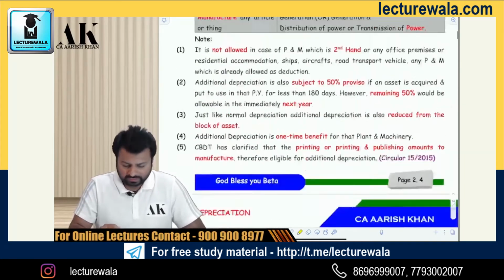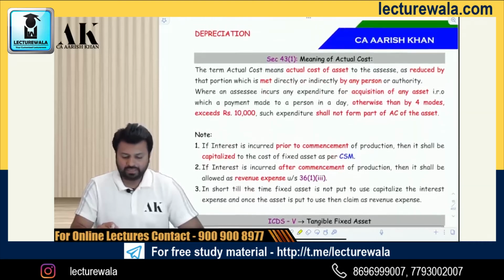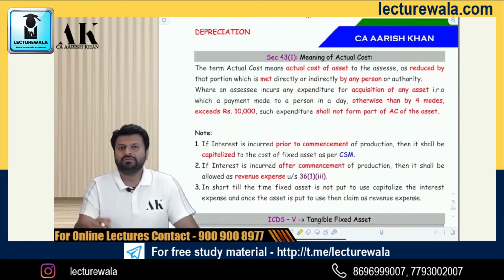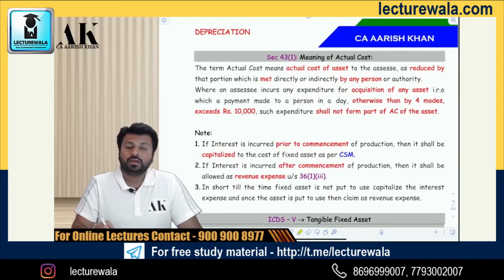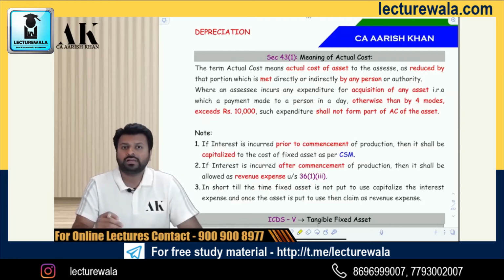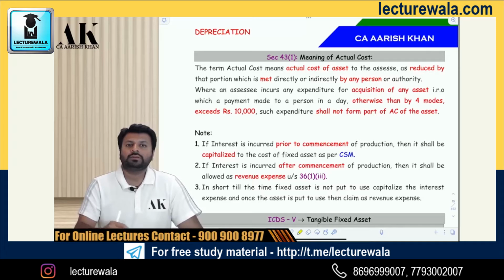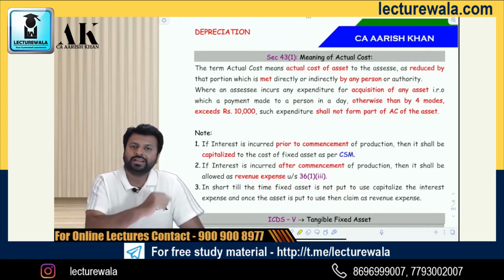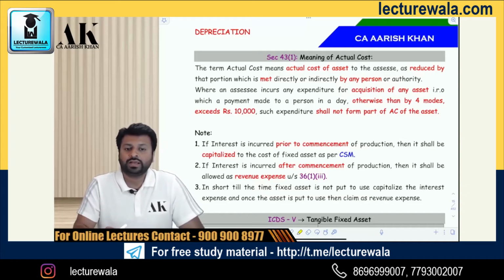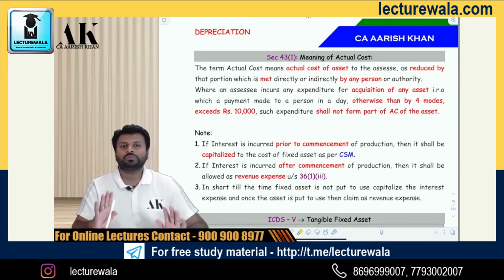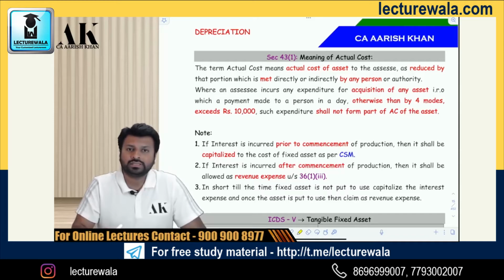Now let us go ahead towards the next part, and that is a big part, the meaning of the term actual cost. We learned some time before that as per section 43(6), WDV means actual cost minus depreciation actually allowed. So now the question which will arise is, what do you mean by the term actual cost? Is the term actual cost also defined? As you can see on the board, yes, it is defined under section 43 subsection 1. Actual cost means actual cost of the asset to the assessee as reduced by that portion which is met by any person or authority.